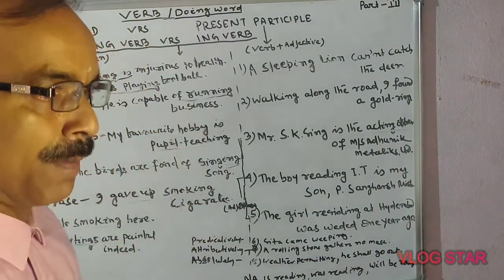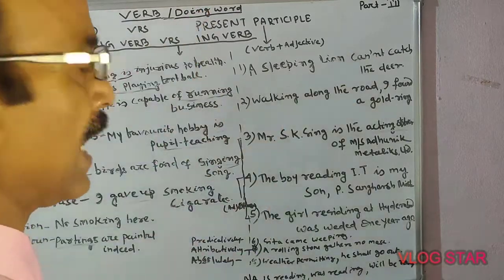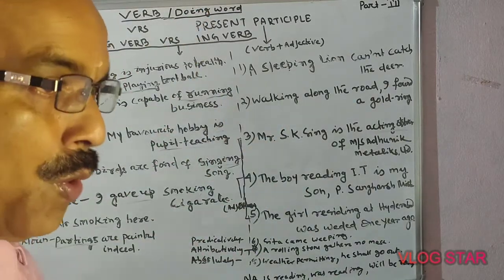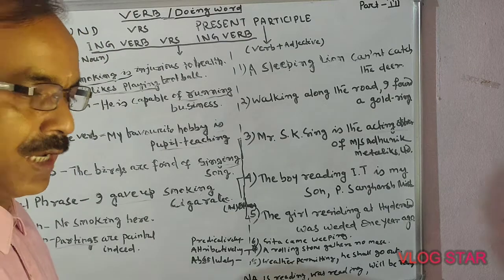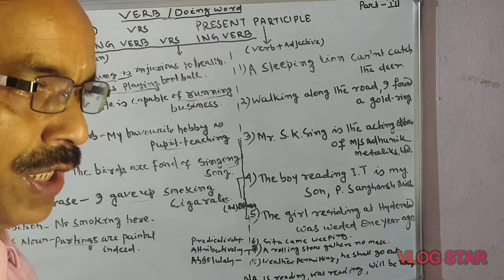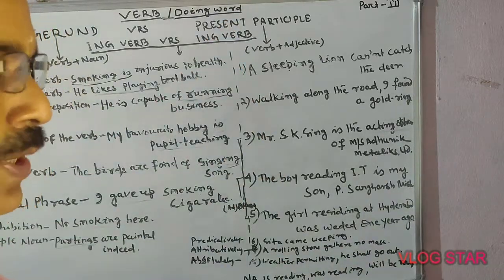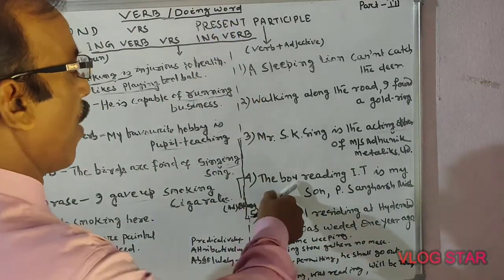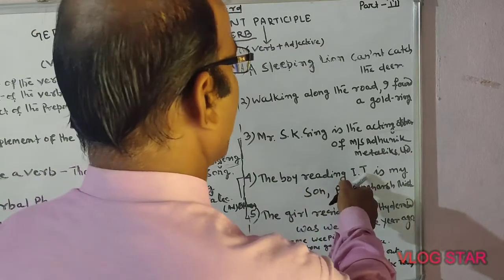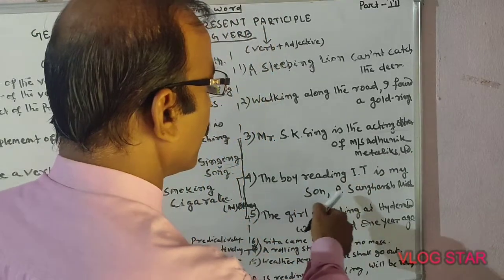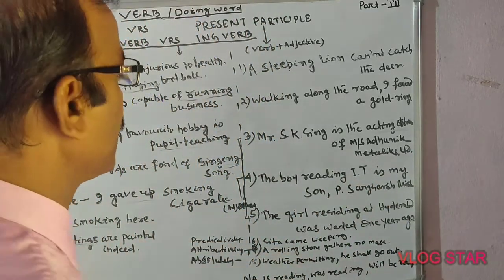But if I implement the present participle, a separate sentence is not required here, and directly I will write it as: the boy reading IT is my son, Mr. P. Sanghars Mishra.